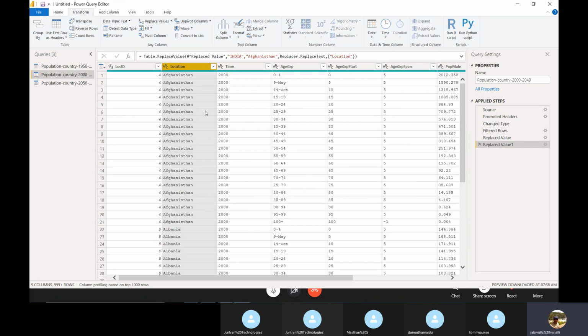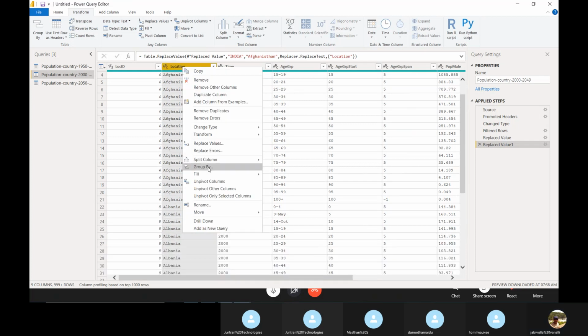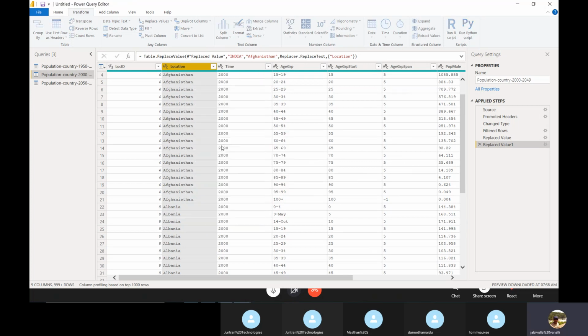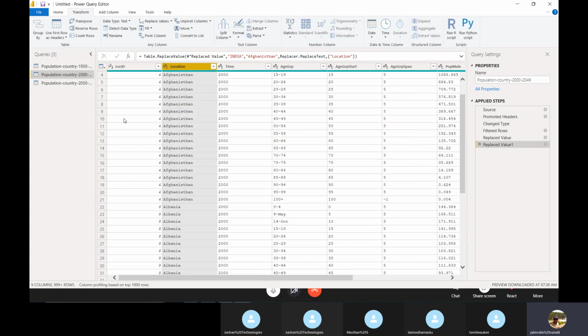Right, so in this way we can replace. For a specific one, you just select and replace. Otherwise, right click, replace values, directly you can give the value and replace it. Okay, so same as Excel.